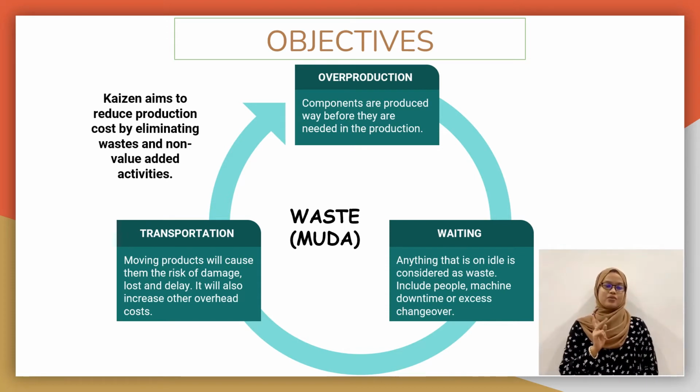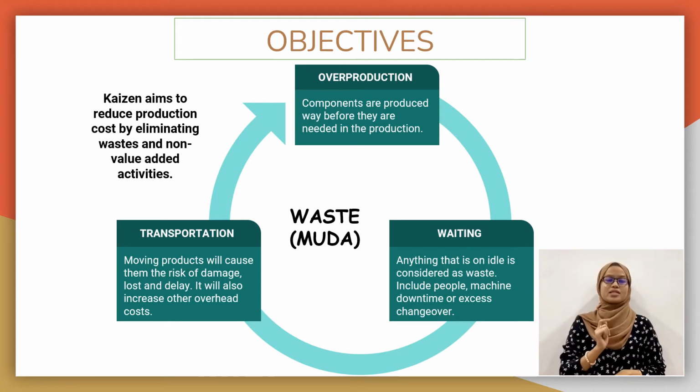The second one is waiting. Waiting is usually related to the idle of resources. Anything that is idle is considered waste, and this includes people, machine downtime, excess changeover, and others. It will cost the firm additional dollars, time, and also overhead costs in their production process. One of the factors that cause waiting is a poor design process.